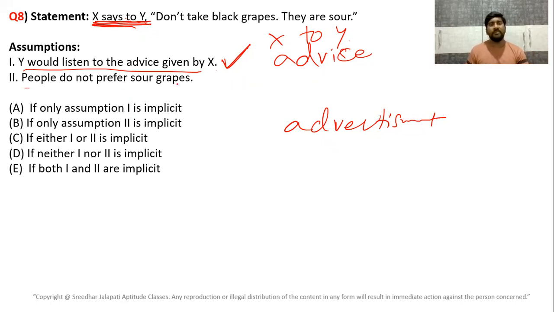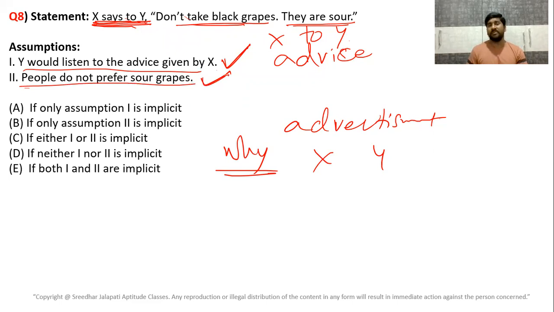Second, people do not prefer sour grapes. Obviously, that's what X assumes. Why is X saying not to buy black grapes? Because normally people do not prefer sour grapes. Since they are sour, you also don't go for black grapes. So the author is assuming that normally people do not prefer sour grapes. That's why he is saying not to go for black grapes, because they are sour. So he assumed both. Both 1 and 2 are assumptions. So in advertising, in advising, in commanding, people assume that before they give the statement.